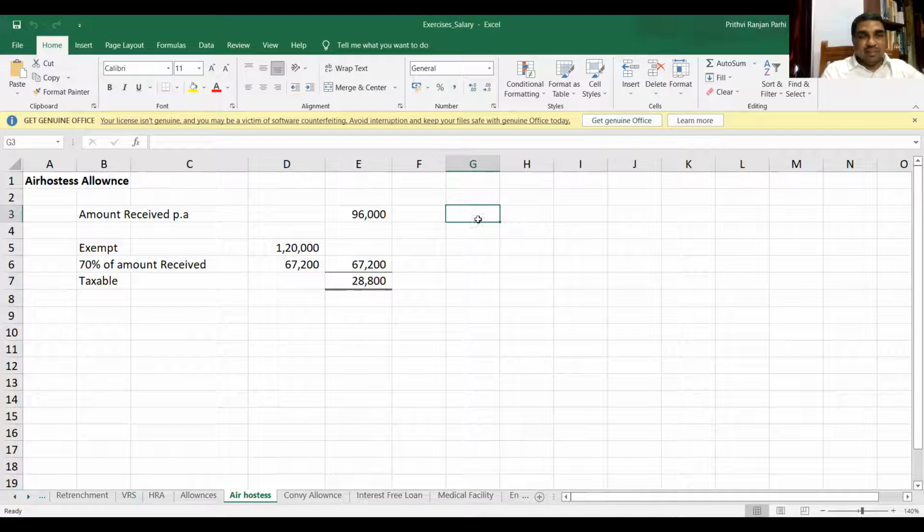How much is exempt? Two limits I told you. One is 10,000 rupees per month, which comes to 1,20,000, or 70% of the amount received. So 70% of 96,000 comes to 67,200. Whichever is lower, 67,200, is exempt. And how much is taxable? 28,800. Did you understand this? Yes, sir. Okay.